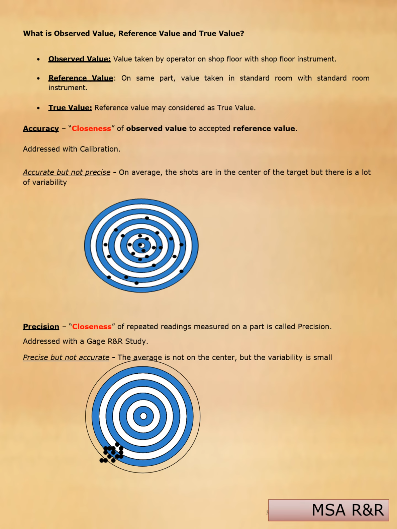Please look at the picture. Accurate but not precise: on average, the shots are in the center of the target, but there is a lot of variability. Precision: closeness of repeated readings measured on a part is called precision. It is addressed with gauge R&R studies. Precise but not accurate: the average is not on the center, but the variability is small.